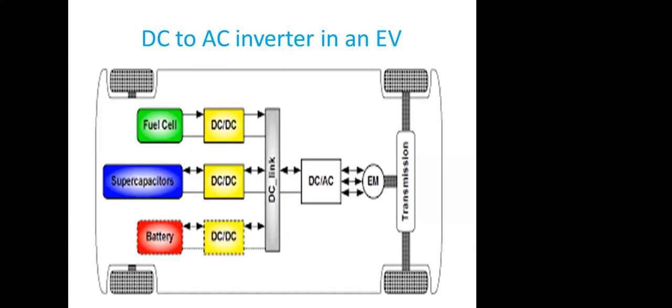So this is the function of an inverter in an electric vehicle, and we call it a hybrid. Instead of a fuel cell, we can even use a petrol engine. There are vehicles with a normal petrol or diesel engine along with the battery and DC motors. That is also a hybrid.